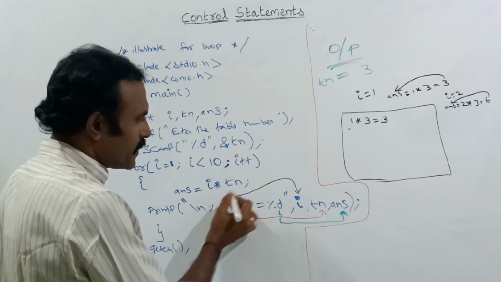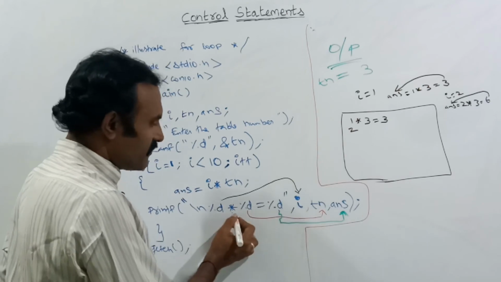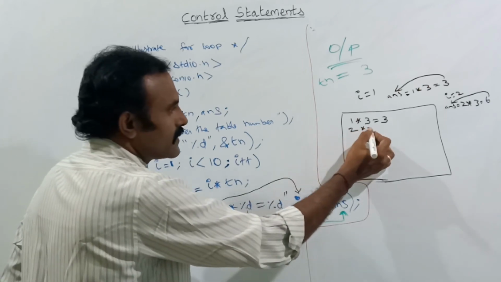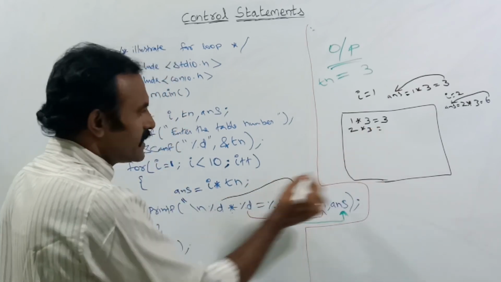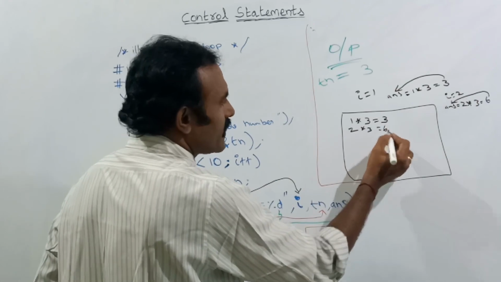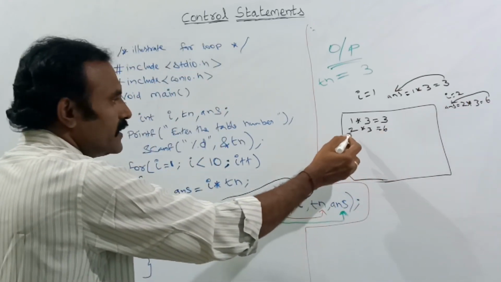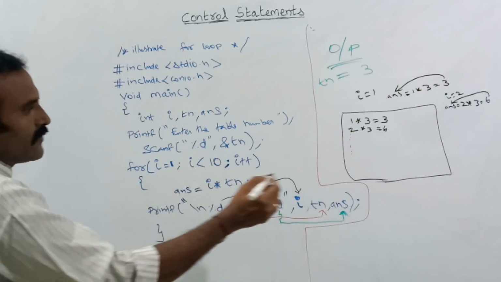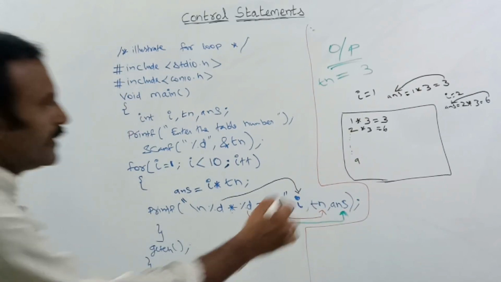Again I am telling it to print percentage D, that is the I value. The I value is 2. After this, the multiplication symbol, then percentage D, this constant value, the table number. Next, how much is the answer? 2 into 3, which we have already calculated and stored in the ANS value. That value will be printed here. In the same way, up to how much? Here it will print only up to 9. 9 into 3,